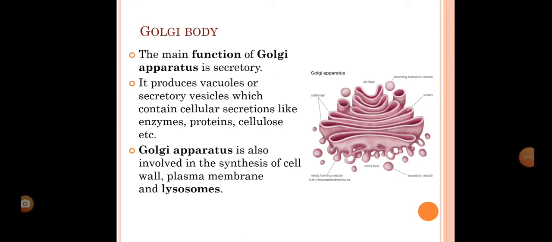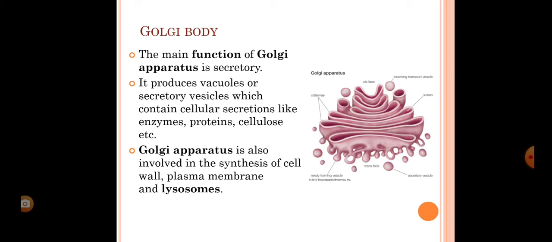So, today we will discuss some more cell organelles. Our first cell organelle for today is the Golgi body. There are some sac-like structures, some vesicles, tubular structures. So, it contains vacuoles and vesicles. In the diagram you can see the round structures, these are vacuoles, and this sac-like or tubular structure, these are known as vesicles. The main function of the Golgi body is secretory in nature.